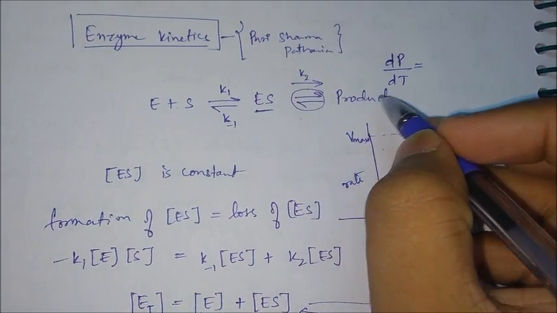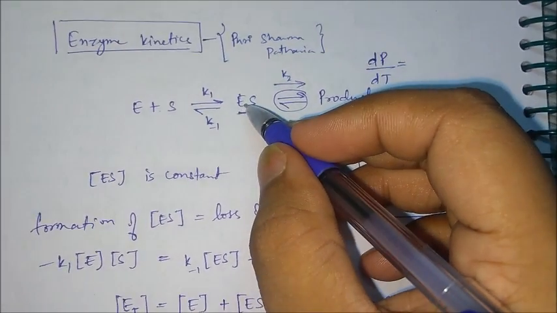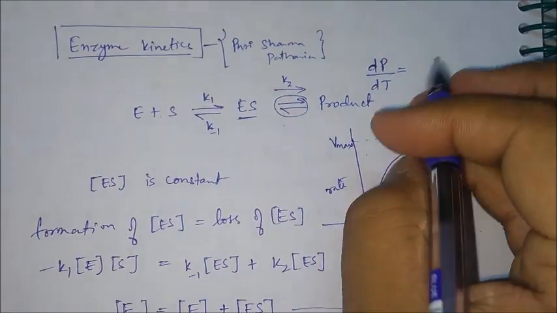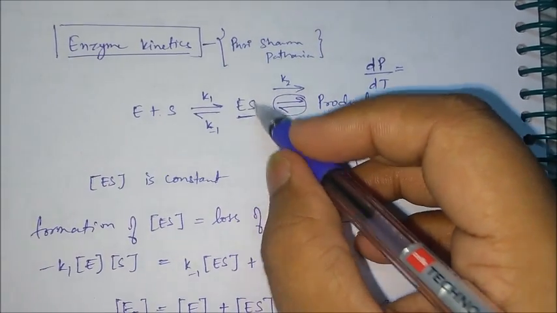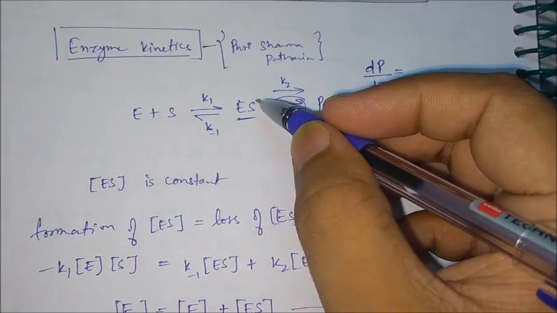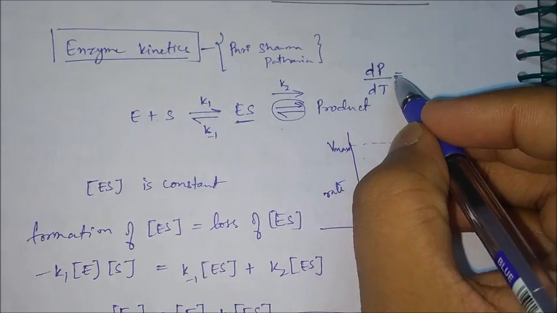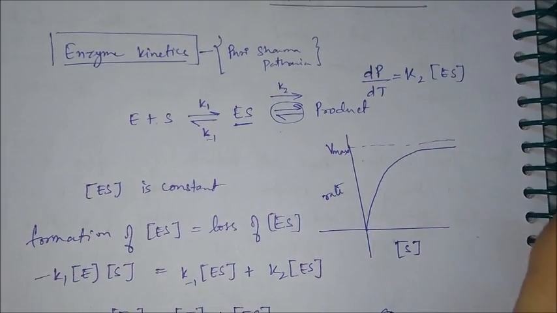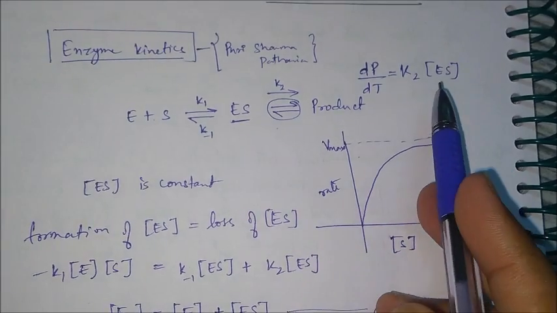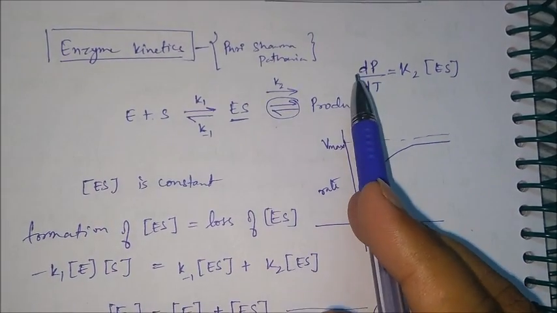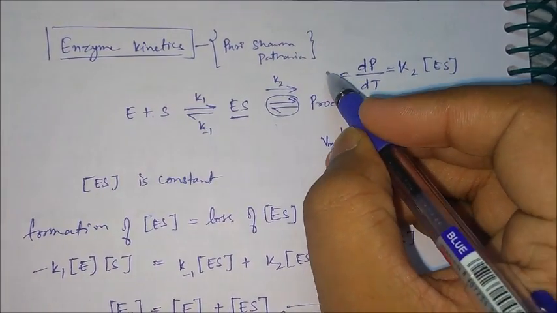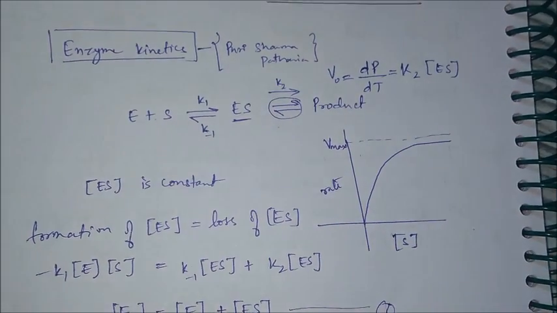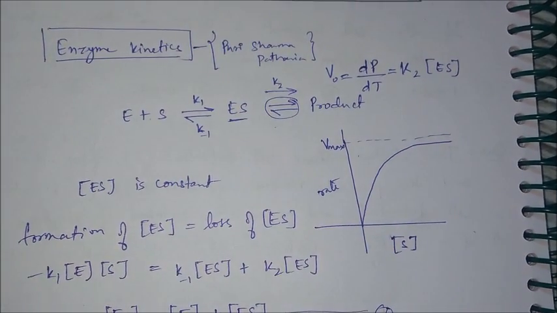It means it depends on the concentration of this complex. That's why we have found out the concentration of this complex. So dP by dt is equals to K2 into concentration of complex. We'll put the value of ES over here to get the rate of reaction, and the rate of reaction is denoted by V naught.